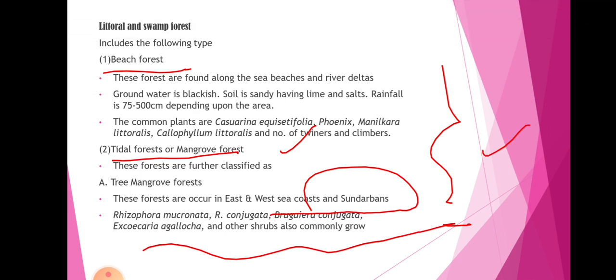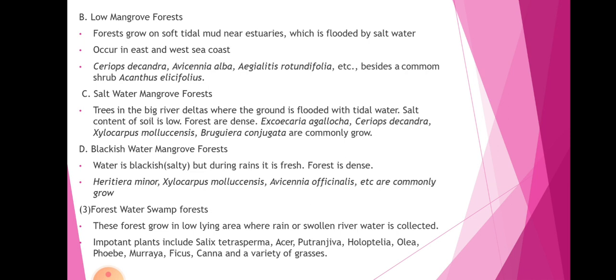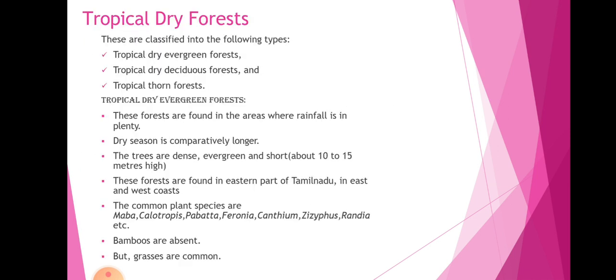I'm going to discuss the next slide. This is the next slide. We are going to discuss tropical dry forests. These are classified into the following types: tropical dry evergreen forest, tropical dry deciduous forest, and tropical thorn forest. First, tropical dry evergreen forest.